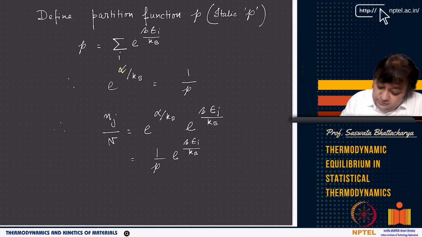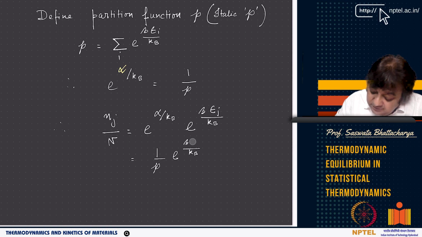So 1 by P e to the power beta epsilon i by kB, or beta epsilon j by kB. So if it is n j by n, we have to be consistent. On the left hand side and right hand side, the index notation that we use should be the same, right? If I use j on the left hand side, it should be j on the right hand side.